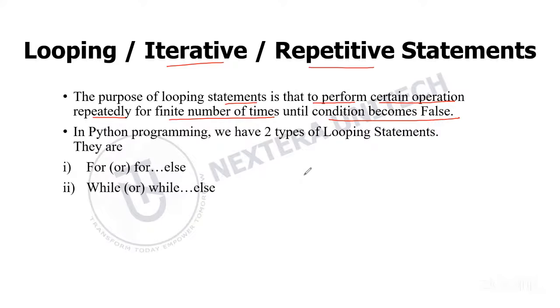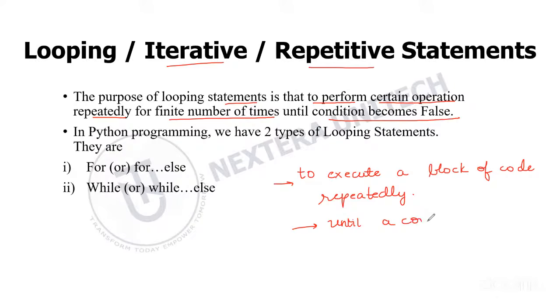In simple words, this is used to execute a block of code repeatedly, until a condition which we give becomes false.